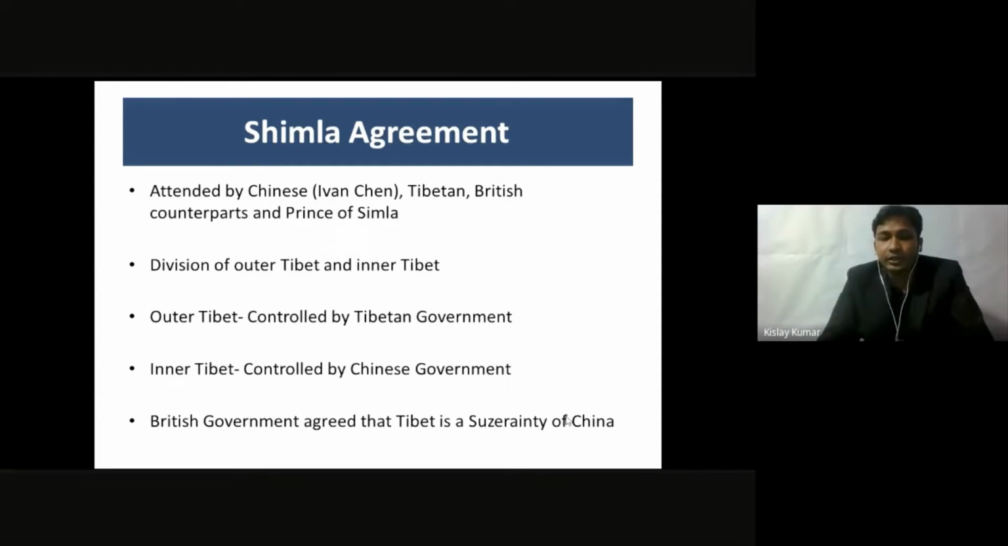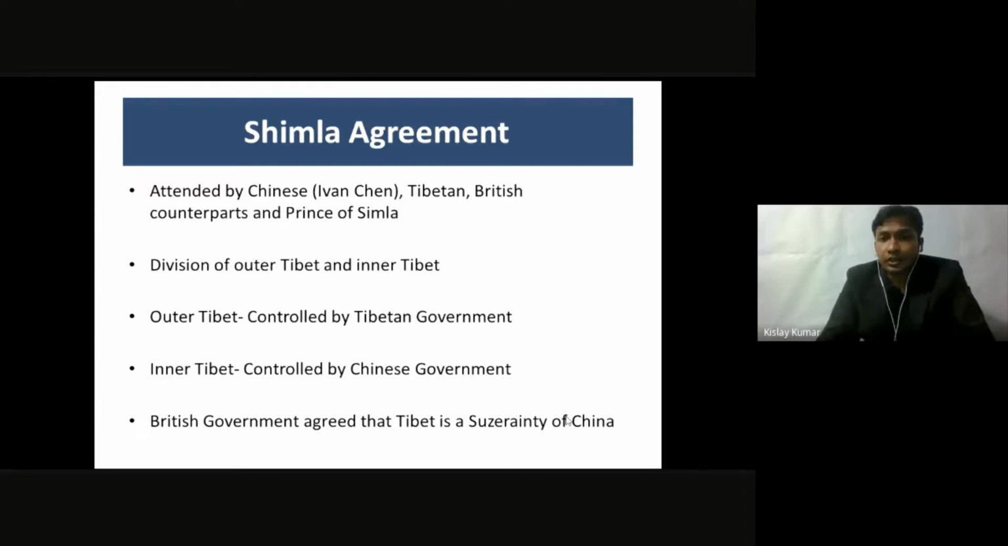They don't recognize this agreement. Despite China saying that, the agreement was attended by a Chinese delegate called Yuan Chen. His name was Yuan Chen, and he attended it, and he agreed to all the points of the Simla Agreement. But later on, after he went home, the Chinese government walked out of this agreement. They said that they don't agree to this accord anymore.